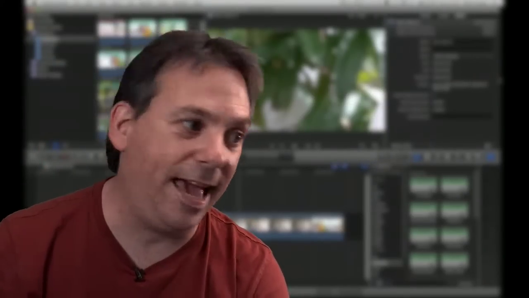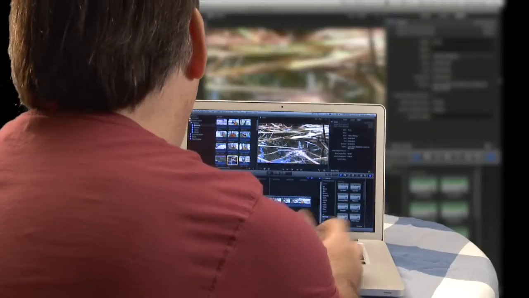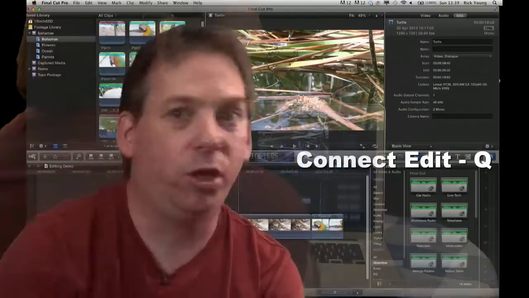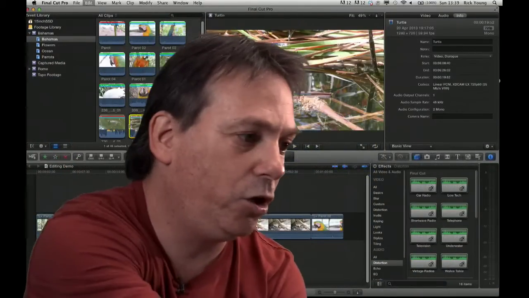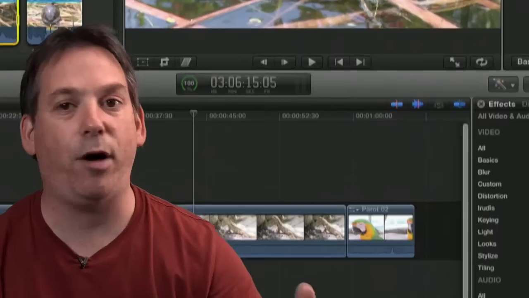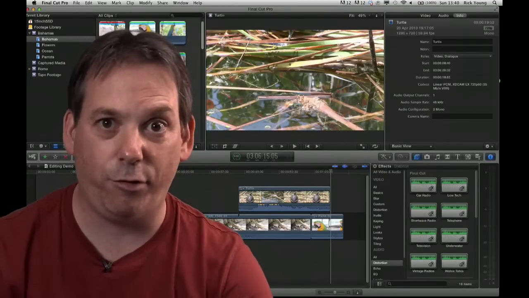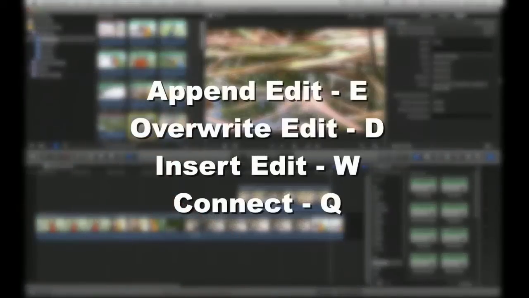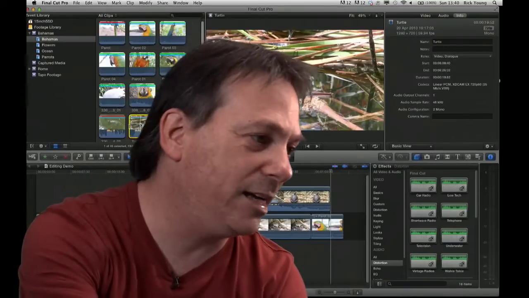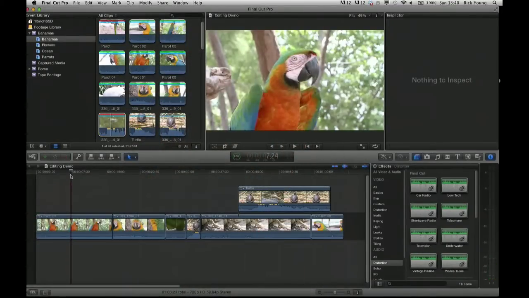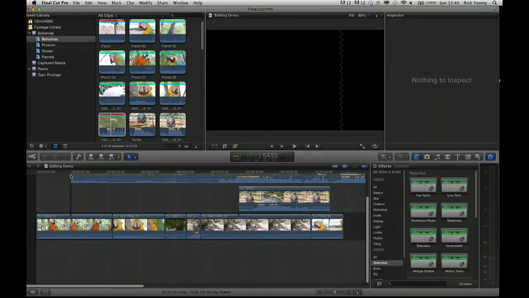Now there's one more type of edit that I want to talk about, and this is called a connect edit. So if I just choose a clip, highlight it, press the letter Q, Q is the shortcut for connect, and this will actually put the clip on top of the ones that exist below it. So that's a connect edit. So we've gone through the four types of edits. We've got E for append, D for overwrite, W for insert, and Q for connect. And like I said, any connect edit will just basically put the edit a layer up from the main edit, which is in what we call the primary storyline.